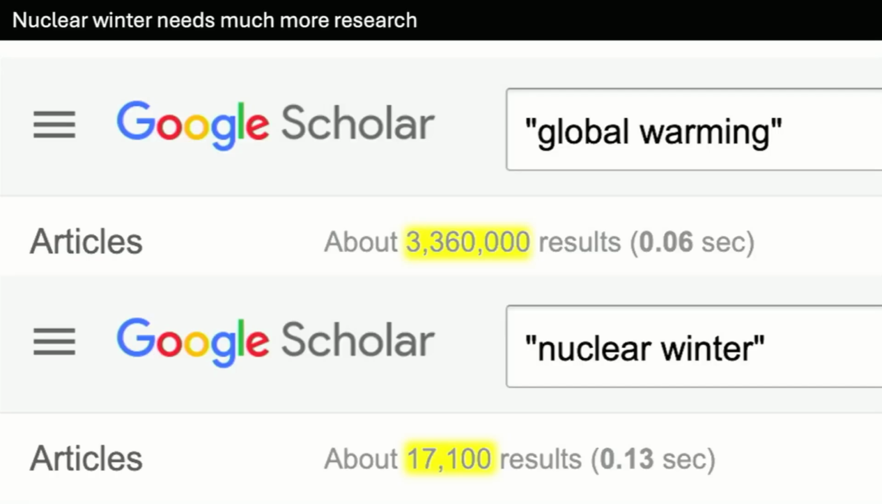So it's a very important topic, and yet if you look crudely at the amount of research that's being done on nuclear winter, it pales in comparison to the amount of work that's being done on global warming. This is a very crude metric, of course, that I've done here to type these terms into Google Scholar, but searching for global warming gives you over 3 million hits, whereas nuclear winter is orders of magnitude less at only 17,000. So much more research is needed on this topic.